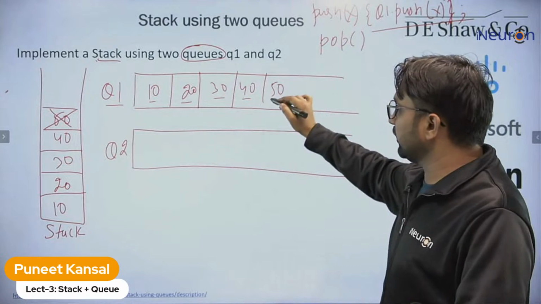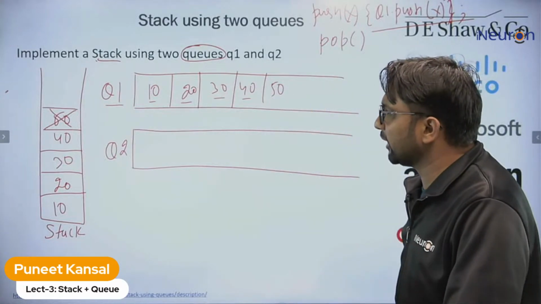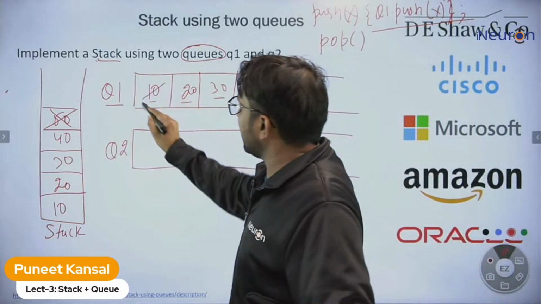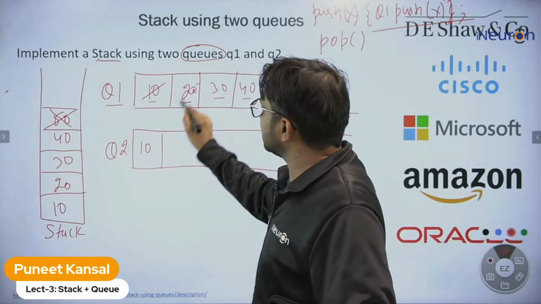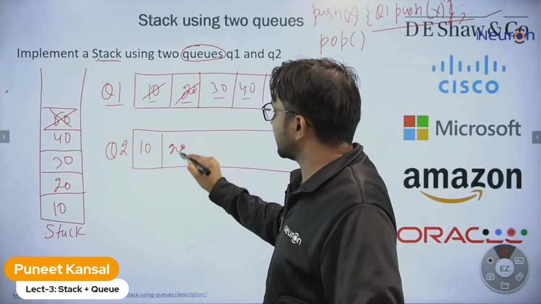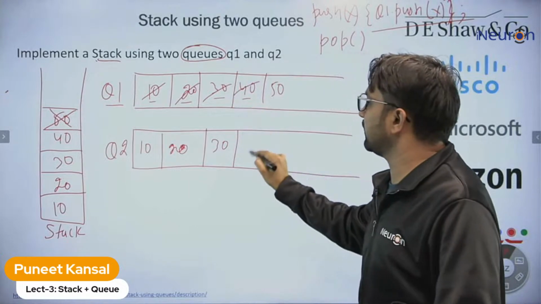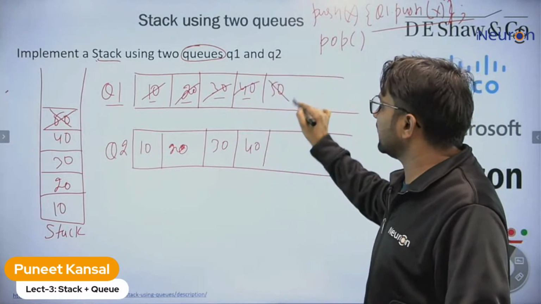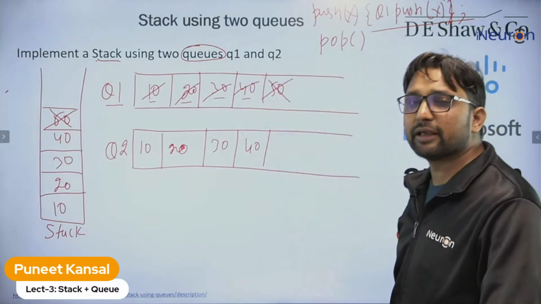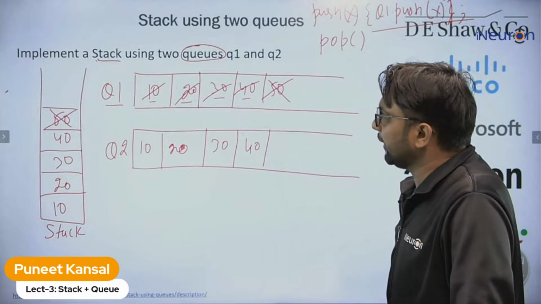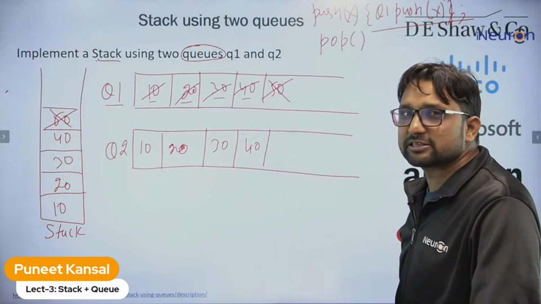So what can we do? We take this element and put it into the second queue, take this element and put it inside the second queue, and so on. Now we can delete this element.